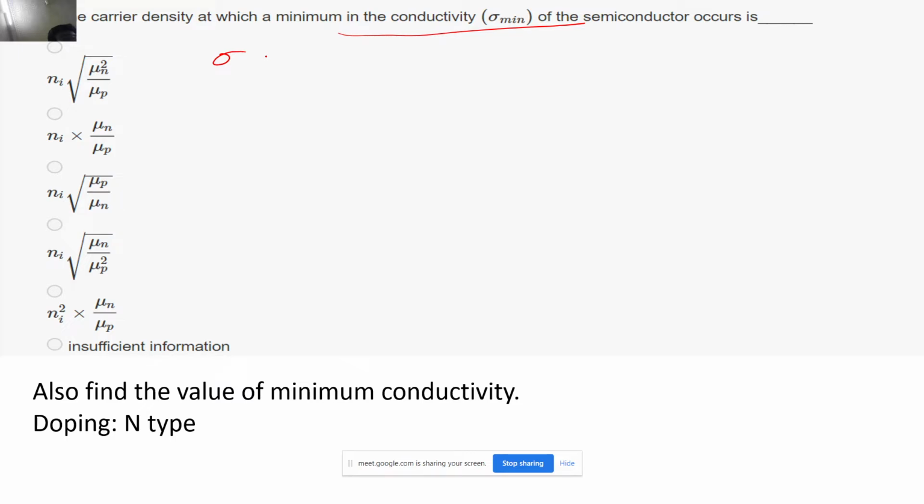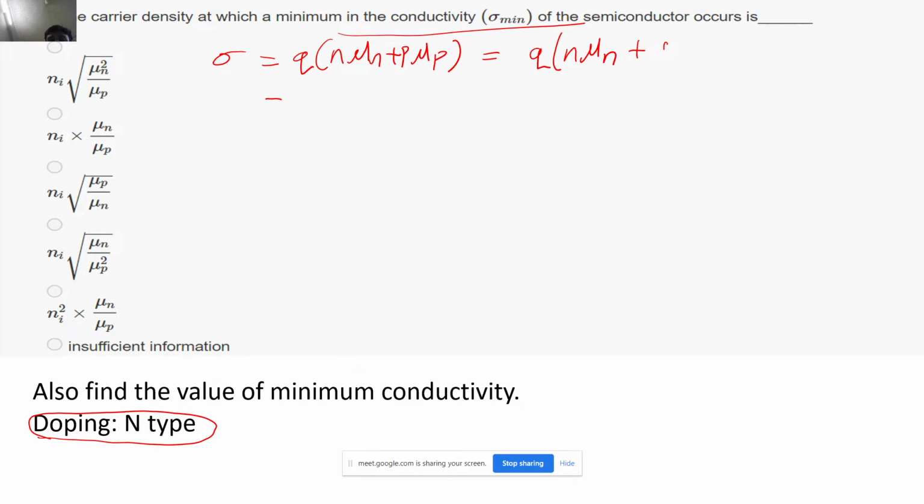Of course it has been given that the doping is of N type, so it is an N type semiconductor. What I am going to do is replace the p that you are seeing now by ni square by n, just by using the law of mass action, correct? So I will write it like this. So this became sigma, our conductivity.